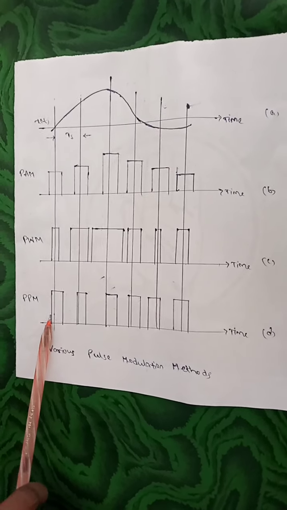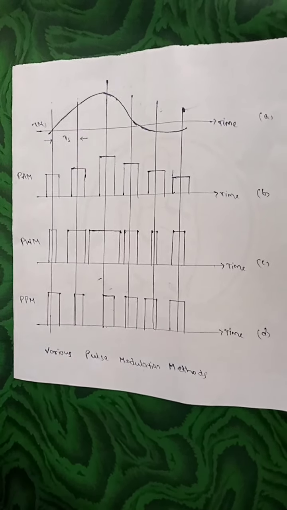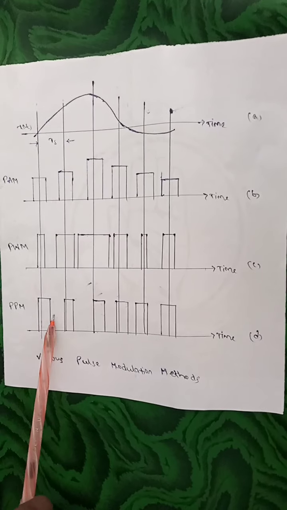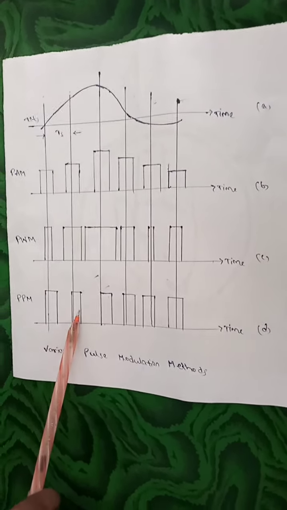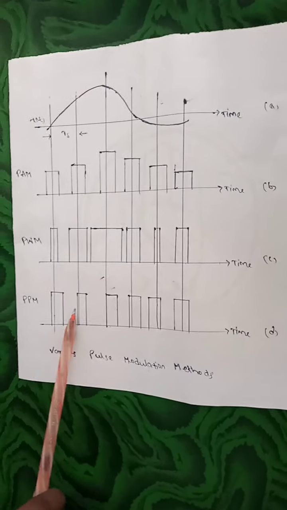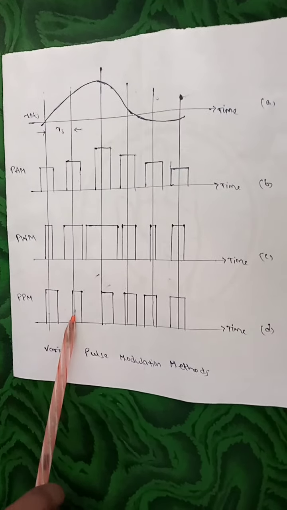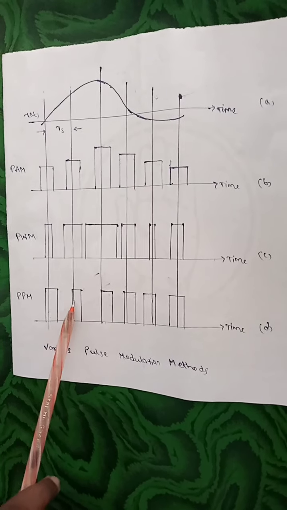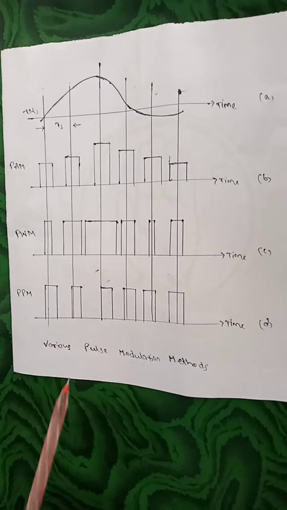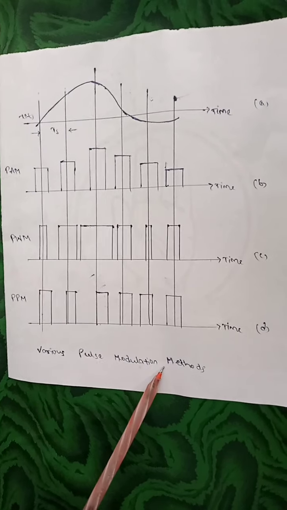This is the PPM signal. PPM means pulse position modulation, in which the position of the pulse is varied in accordance with the amplitude of the modulating signal at the sampling instant, in which width and amplitude are constant. These are the various pulse modulation methods.